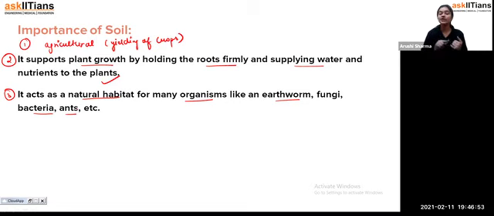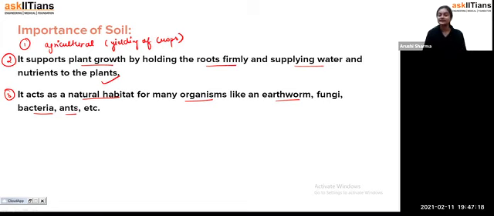And even those, student, all such things are very important for the growth of the plant as well, because the soil will hold its root very properly, so that the supply of all the water and the nutrients from the soil is getting transferred to the plant, and the plant is getting more strength, so that it can grow properly.